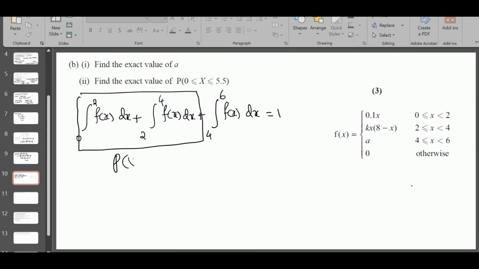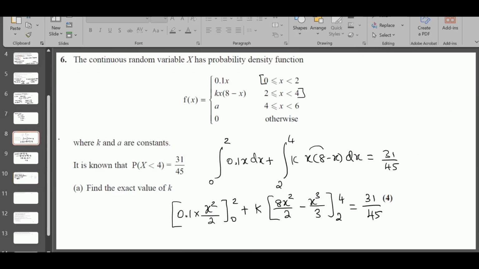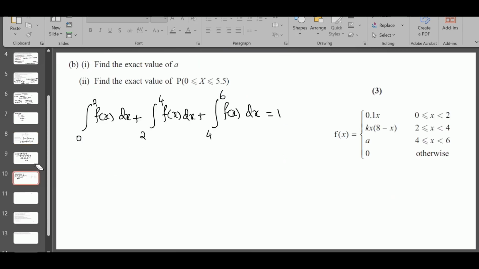We know this already from part A. This is P of X less than 4, and it's given as 31 over 45. So sub in here 31 over 45 plus integral 4 to 6 of f of x, which is a, dx is 1. When you integrate a, it's just ax, lower limit, upper limit.